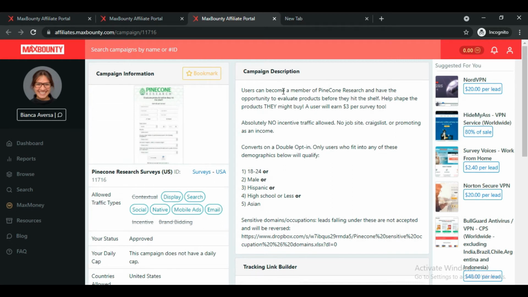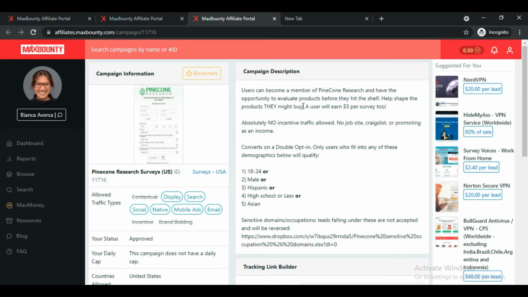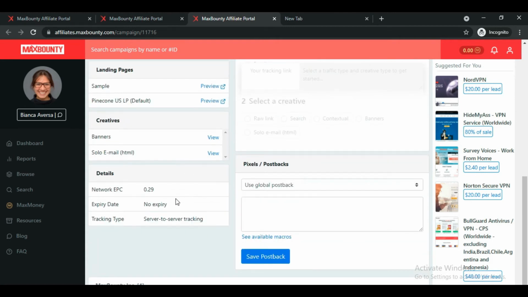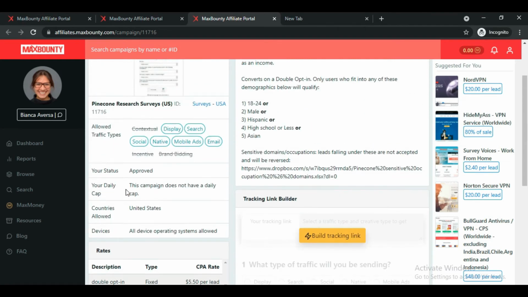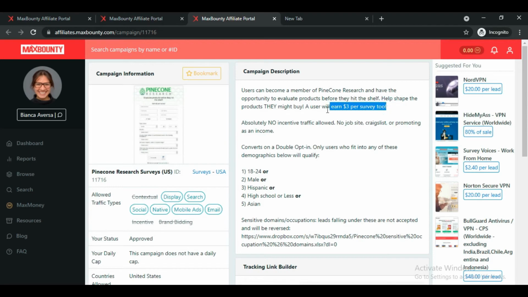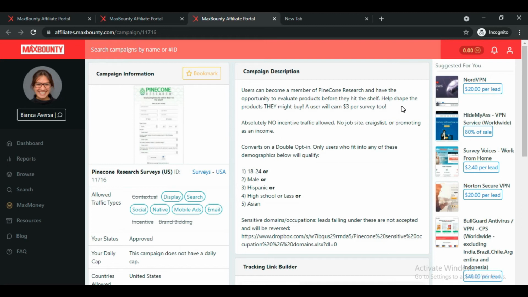And let's see if this has anything valuable. It says user can become a member of Pinecone Research and get the opportunity to evaluate products before they hit the shelf, help shape the products they might buy. And here it's written a user will earn $3 per survey too. So this is a very valuable thing that they have written. It's very attractive, and we can definitely use it in the headline. So this offer is pretty good because it has a good EPC also of 29 cents. The payout is also good. It's a double opt-in offer, and all devices are allowed. And also here it's written a user will earn $3 per survey too. So we are going to use this offer for the promotion today.